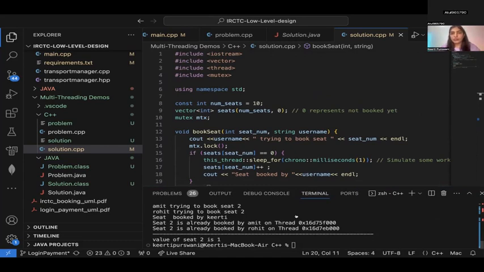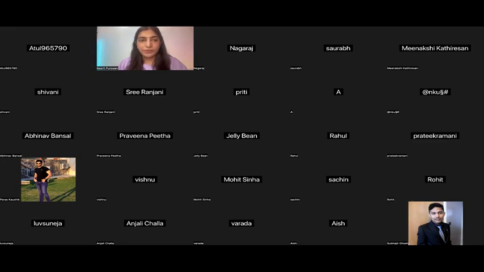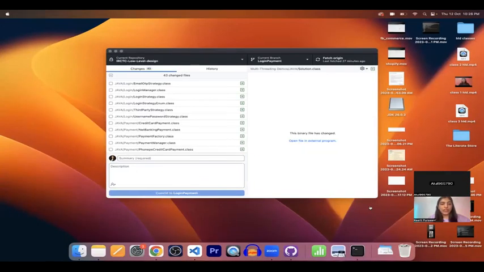Also, there is one more thing. But that is not applicable in this case, right, Kirti? For the booking, we don't need double check locking, right? We don't need double check locking over here. I'm just telling you. You just need a lock. Okay, let me share my screen once more.